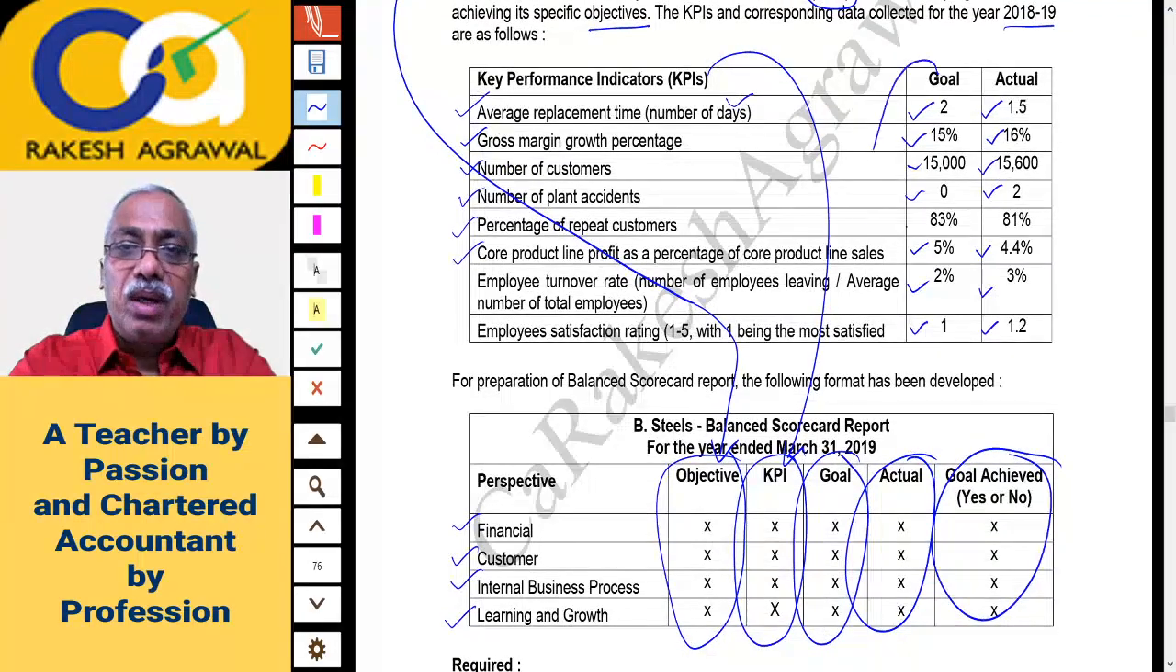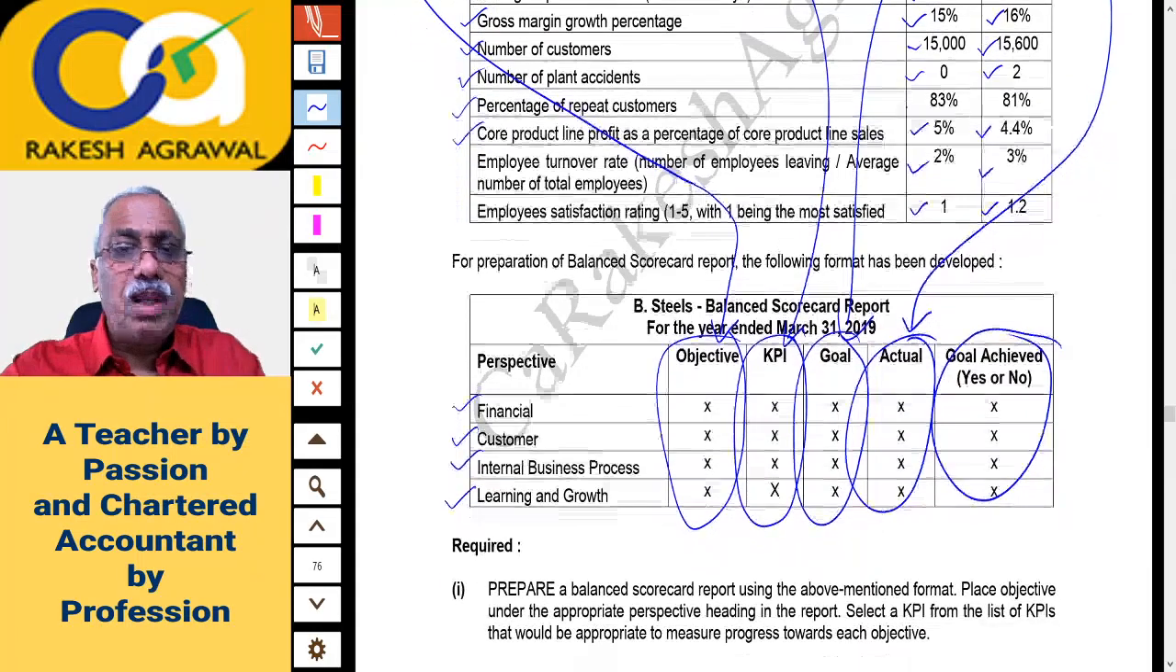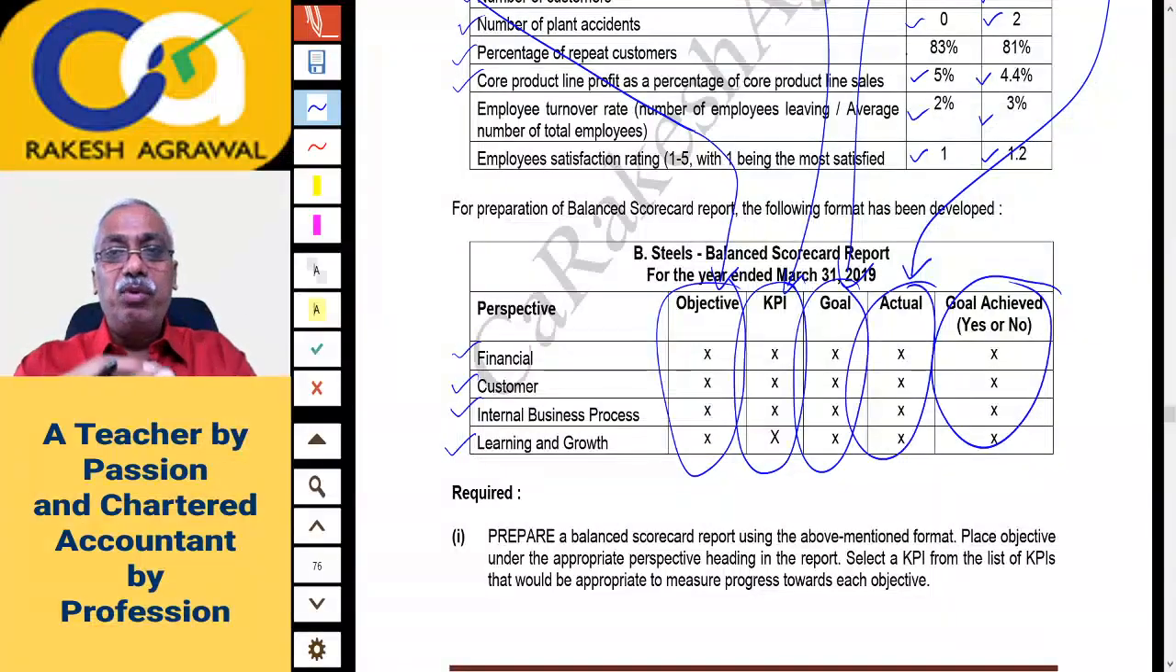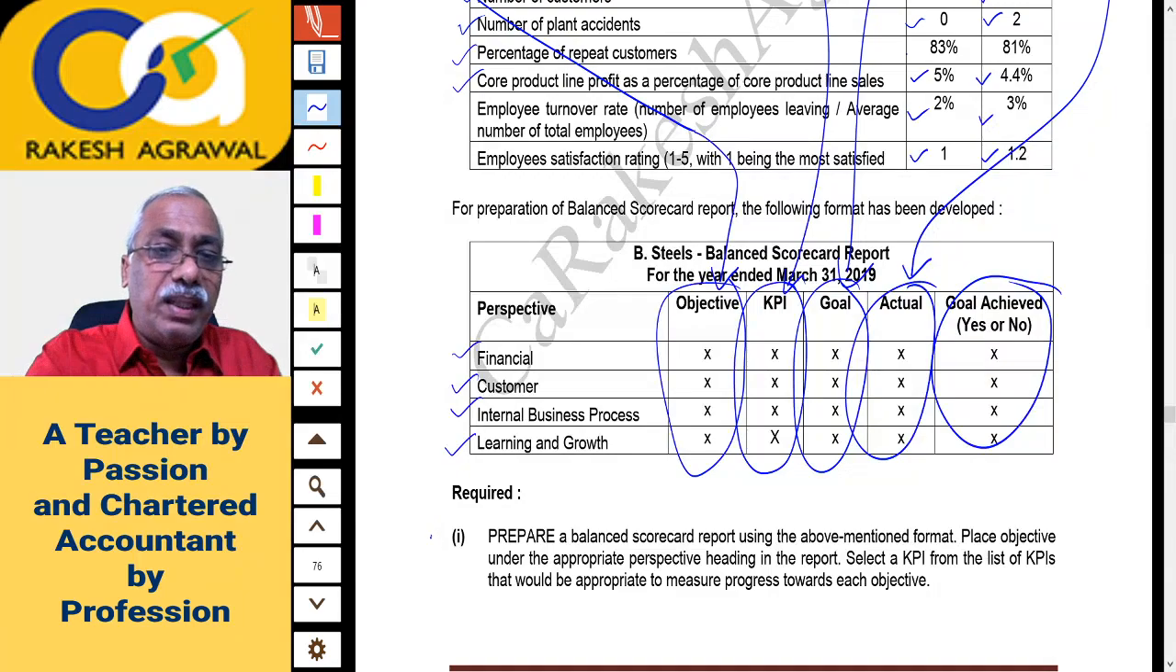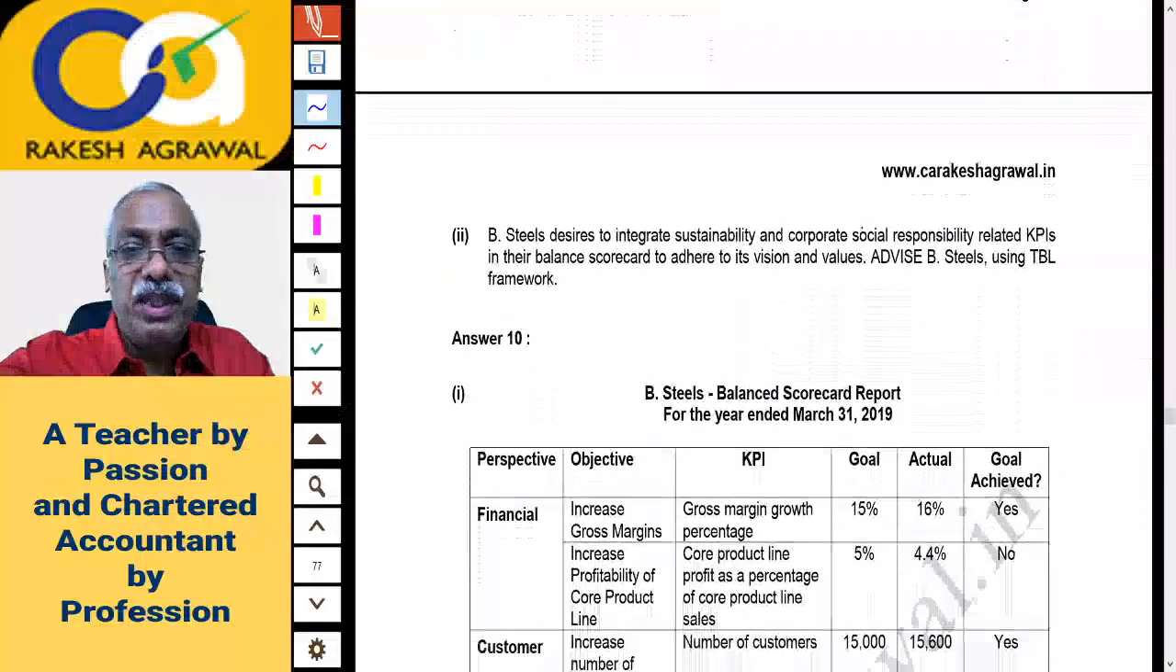Against the KPI, you will write this goal, ready-made copy paste. You will write this actual. And if your actual performance is better than the goal which you had set, then the goal is achieved, you will write yes. If you are unable to achieve the goal, you will write no. That's all. So all data is given, you only have to collect it and put it in one report format. That is the answer of question 1. This is question 2 also, but we'll first check the answer of question 1.